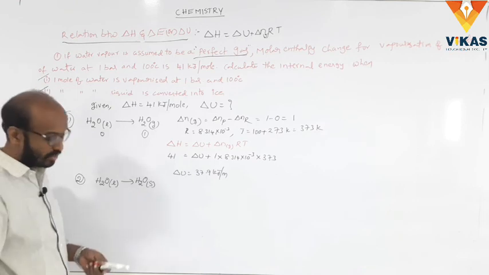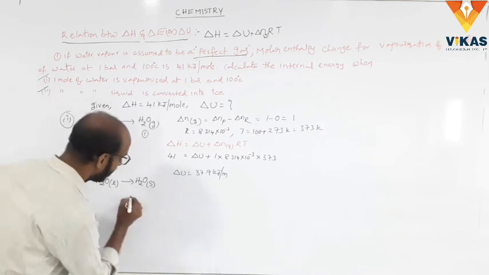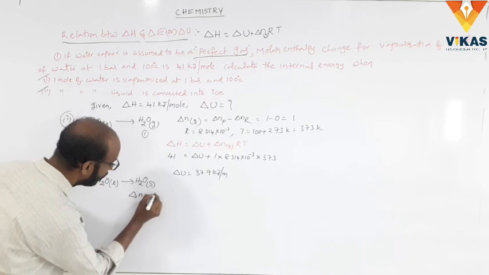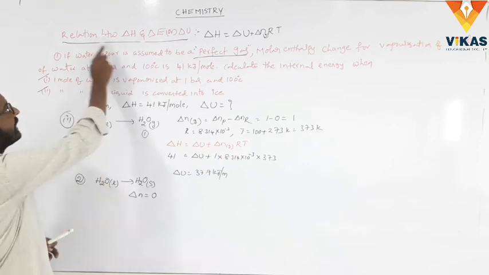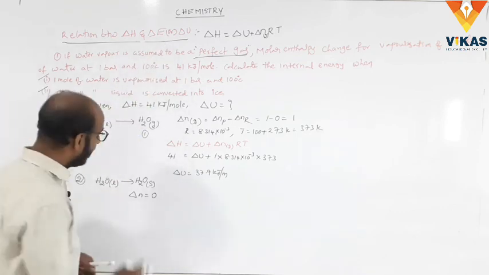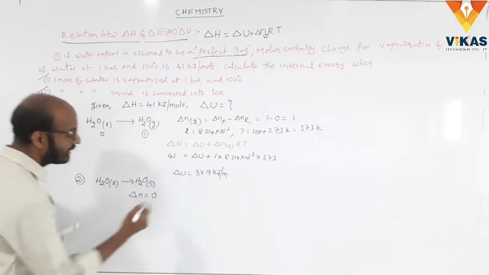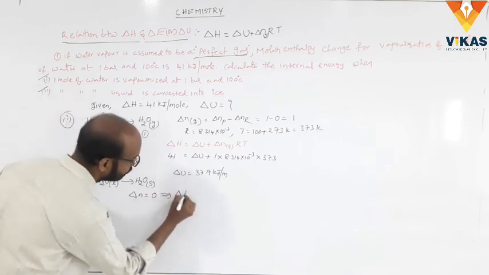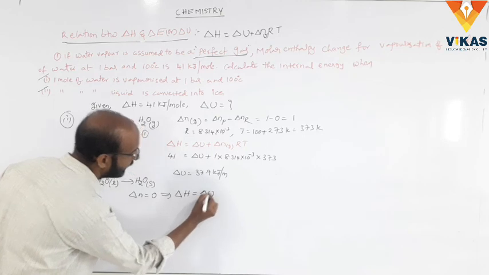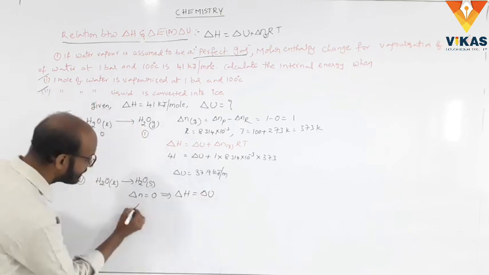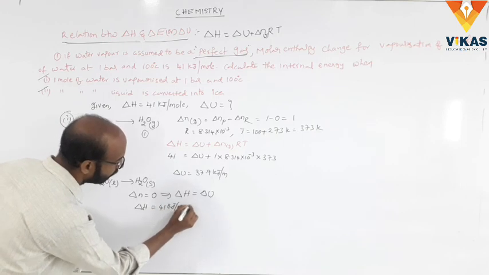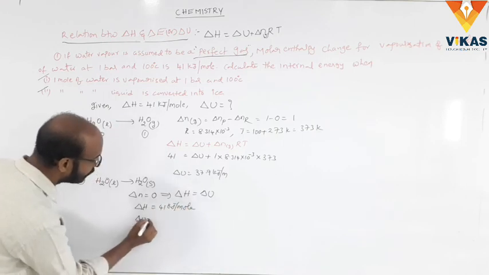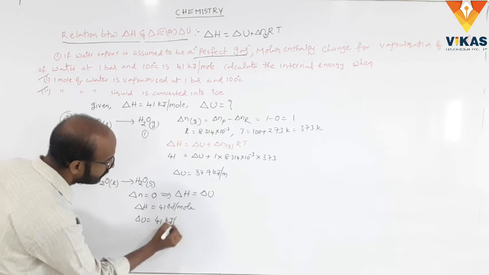There are no gases, so delta n is equal to 0. In this case delta n is equal to 0, so we get delta H is equal to delta U. The delta H value is 41 kilojoules per mole, and so delta U is also 41 kilojoules per mole.